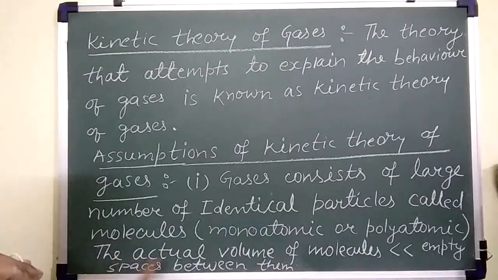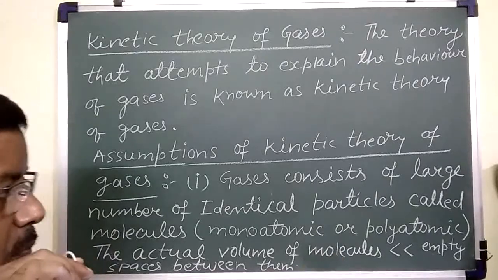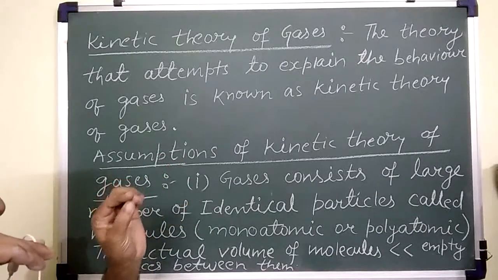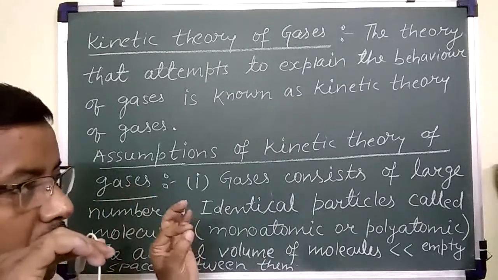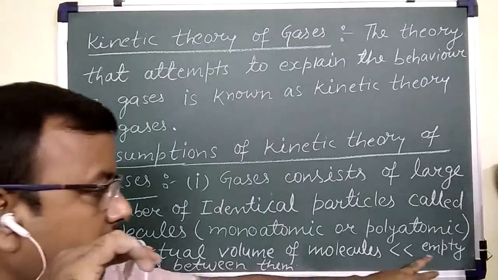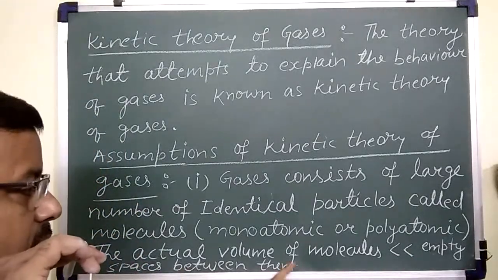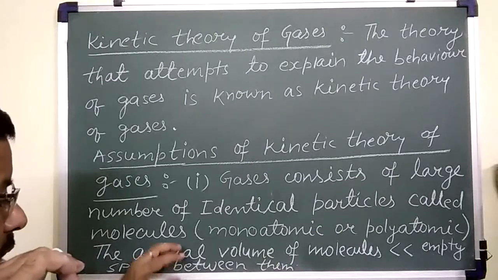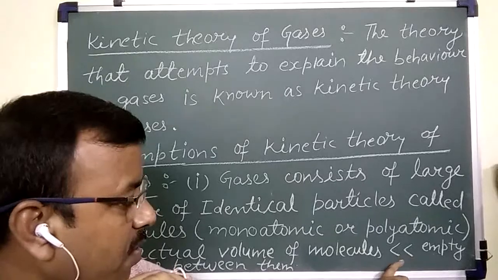Now, the actual volume of molecules: if we take an individual molecule and compare its volume with the empty spaces between them, then the actual volume of the molecule is very less.